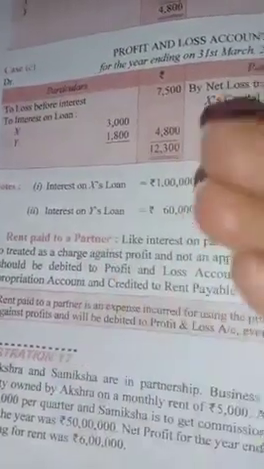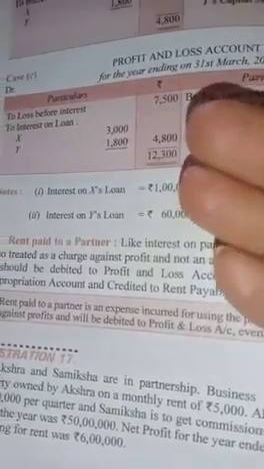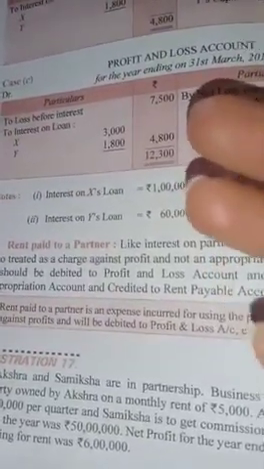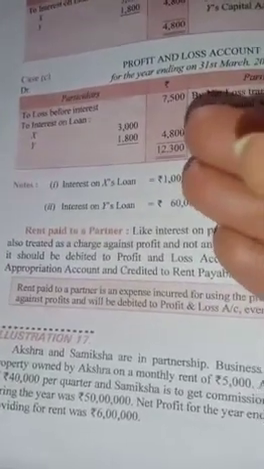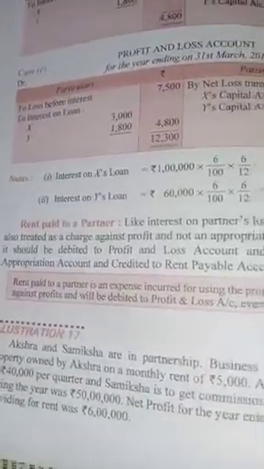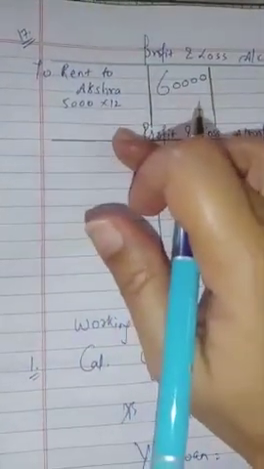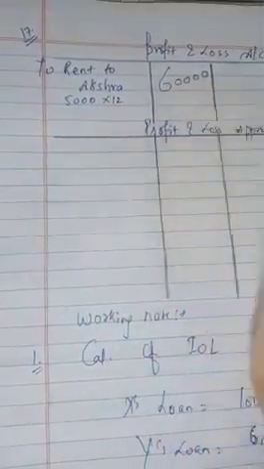I already told that for three things we have to prepare a profit and loss account: for manager commission, for interest on loan to a partner, and for rent to a partner. The monthly rent was 5,000. So for the total rent, we have to prepare a profit and loss account, then an appropriation account. Rent to Akshara, 5,000 into 12 means 60,000. We have to pay rent to Akshara, 5,000 monthly means 60,000.